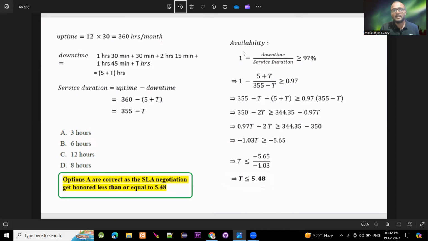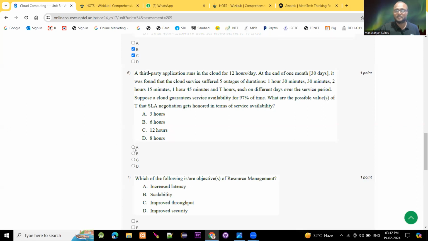Secondly, we have to calculate the availability. By calculating this, we found T is less than or equal to 5.48. Of the options, 6 hours and 12 hours are not less than 5.48. Only 3 hours is. So option A is correct, as T in the service level agreement negotiation must be less than or equal to 5.48. So the answer will be option A, which is 3. I hope you understood.